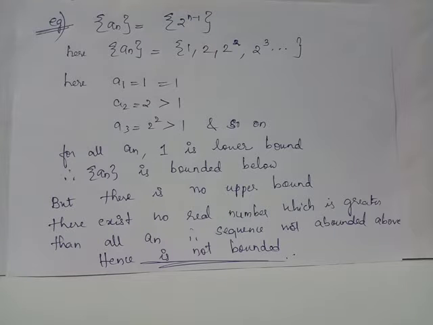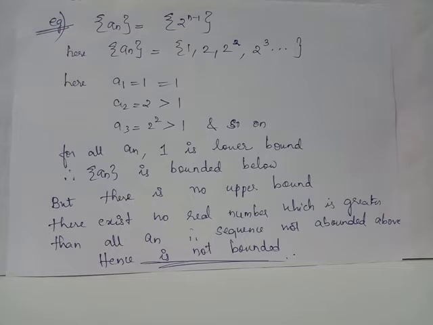Let us consider the sequence a_n which equals 2 raised to n minus 1. Let us enumerate the terms of the sequence. First term will be obtained by giving n equals 1. We have 2 raised to 1 minus 1 equals 2 raised to 0 equals 1. Second term will be obtained by giving n equals 2. We have 2 raised to 2 minus 1 equals 2 raised to 1 which equals 2.